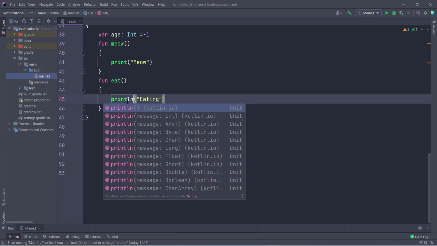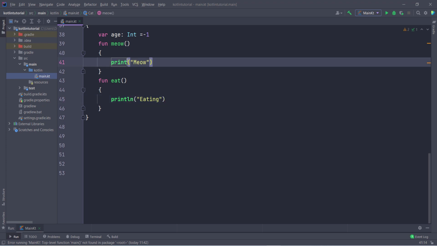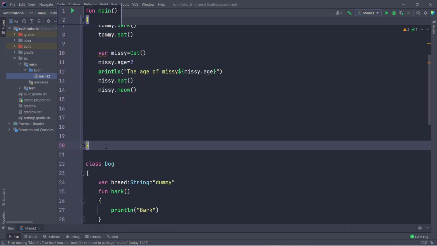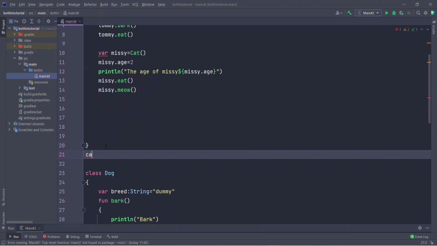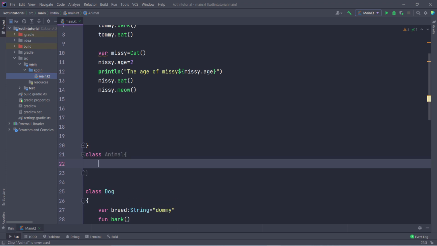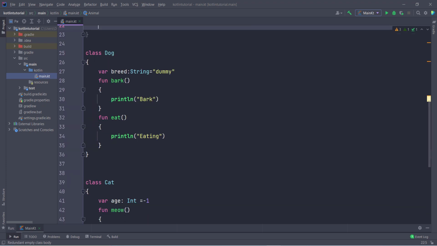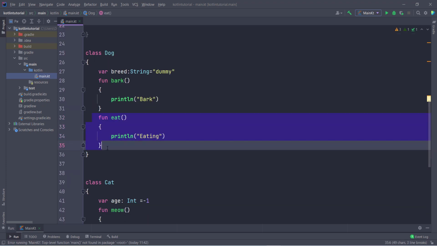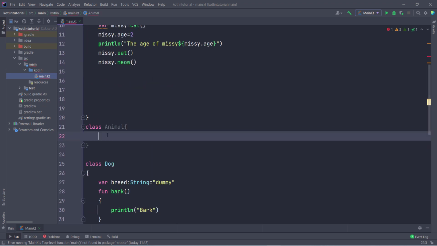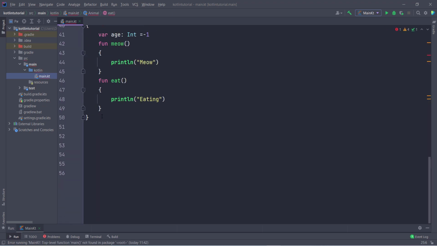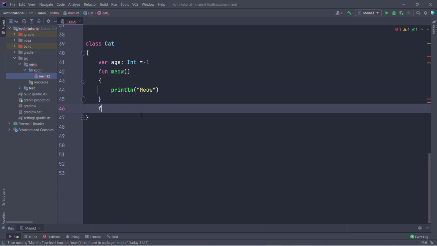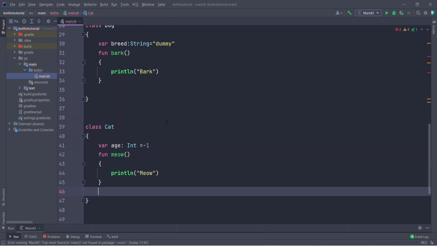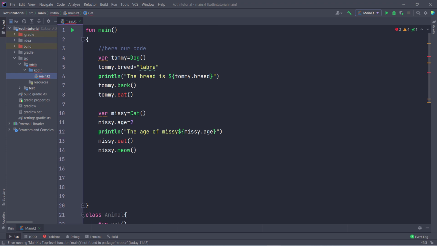First of all, add a println here and println here. So for creating inheritance, let's suppose we have to create one more class. So I type here class, then you can give any class name. So I give the class name animal, then take two curly braces. Now inside this you have to type the function which you want. So I copy this function, Control X cut, and I paste the function here. So I delete this function from both cat class and dog class. So you can see it is showing error because this function does not exist.